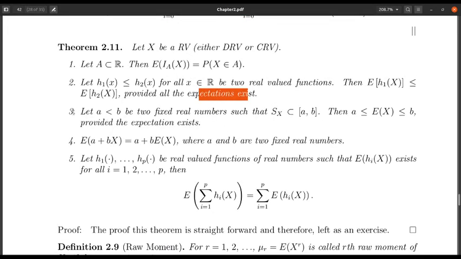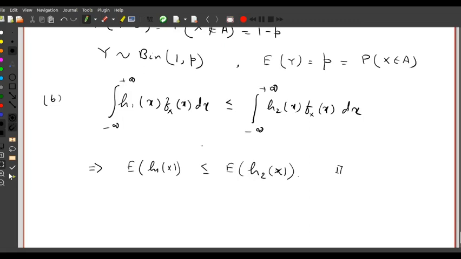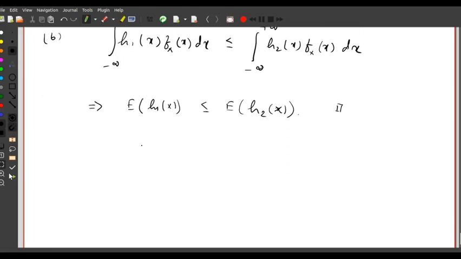Now, the third property says that if the support of the random variable is a subset of the interval [a, b], or the other way we can say that probability that X lies between a and b is 1, then the expectation is also going to lie between a and b. Okay. So in this case, how can I prove? The proof is again almost in a similar fashion. I will prove one side with the continuous random variable, the other side is the same. So in this case, what I have is expectation.